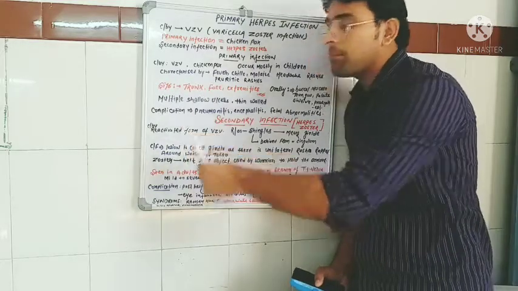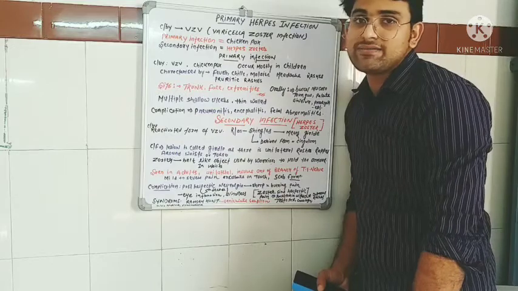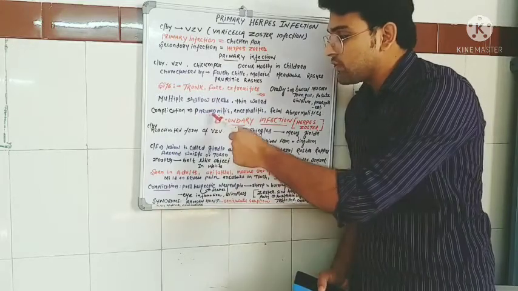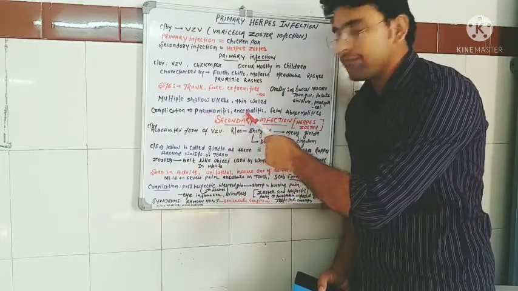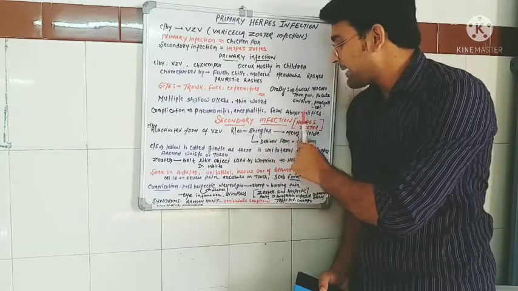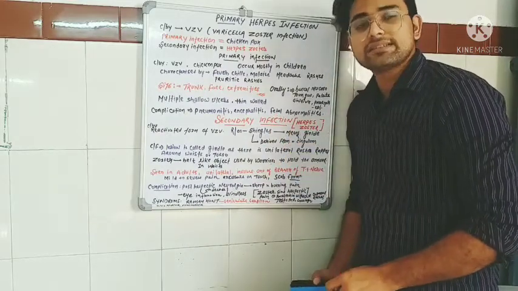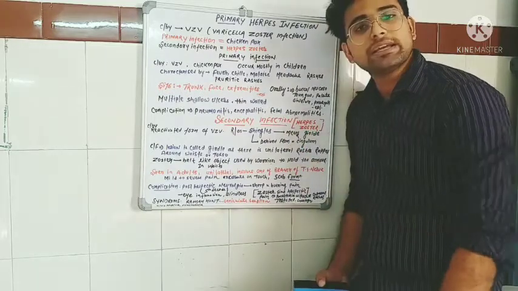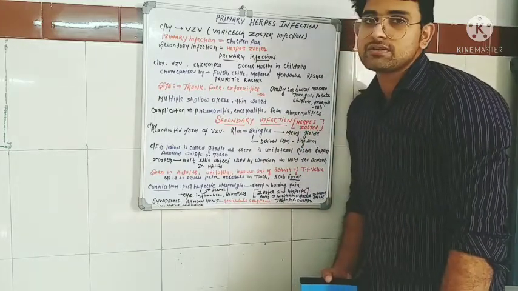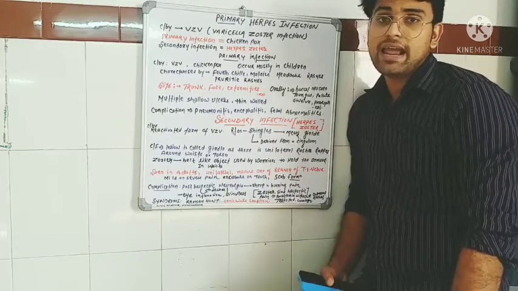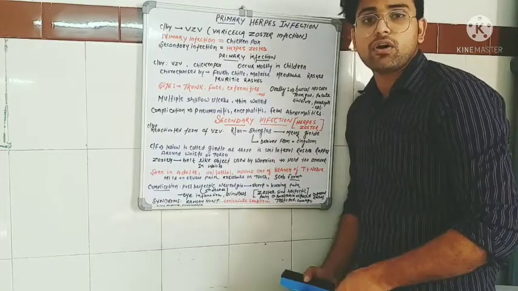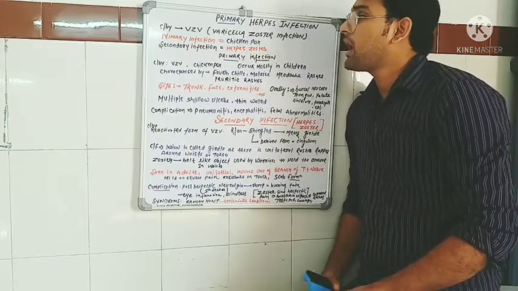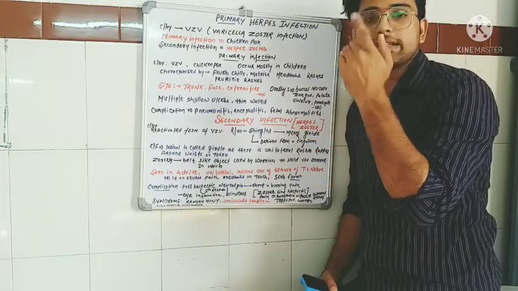Then what are the complications associated with this lesion? Pneumonitis, encephalitis, fetal abnormalities. Fetal abnormalities can occur only if the female is pregnant and gets caught by the primary herpetic infection, that is chickenpox.